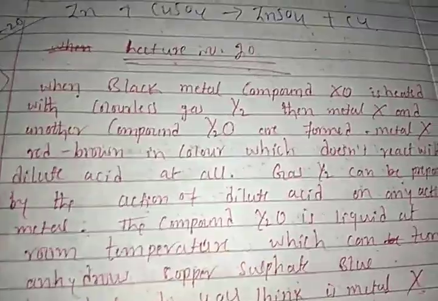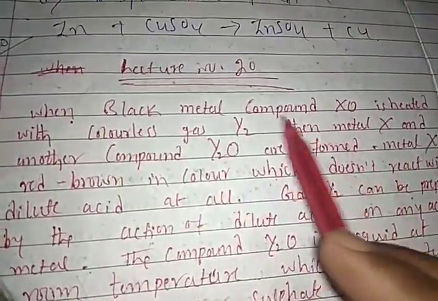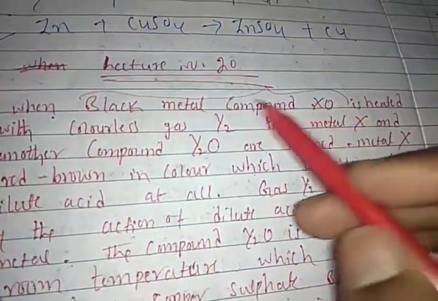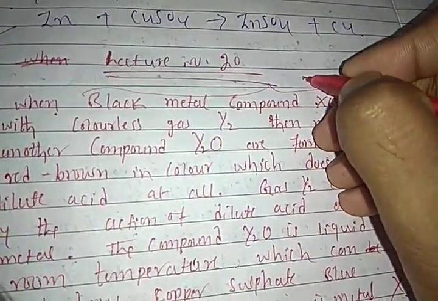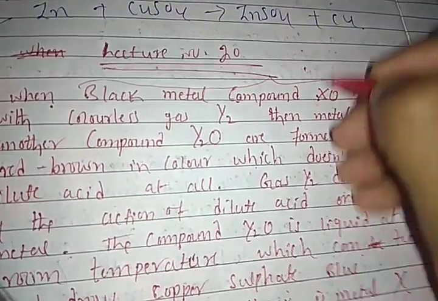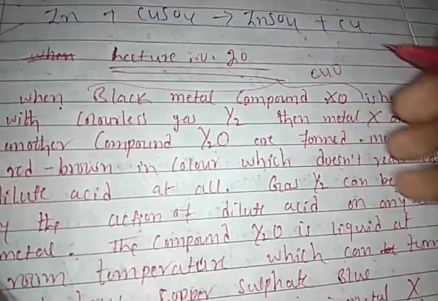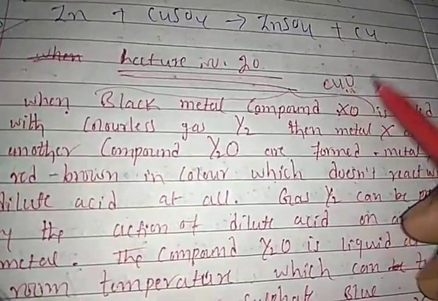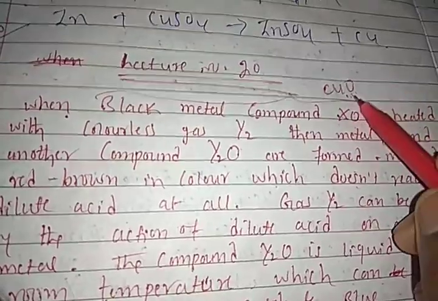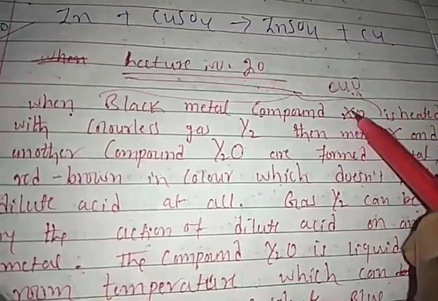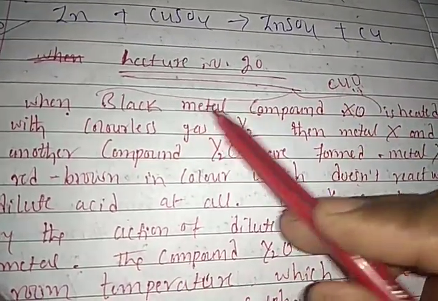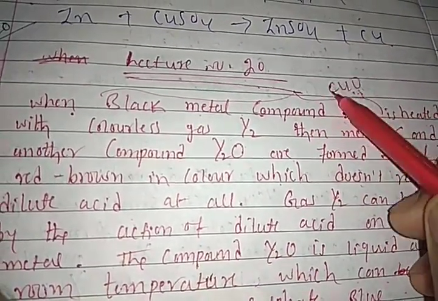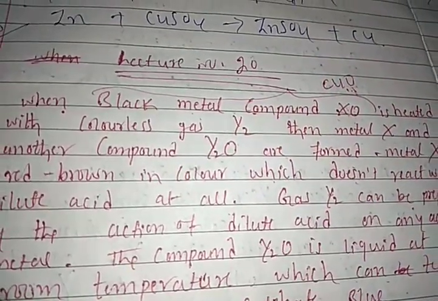Okay, students. Whenever the question gives a black metal compound, always keep in your mind that the black metal compound XO, where X is the metal, is copper oxide. Copper oxide is always a black colored compound. Don't forget this one, students. The color is black.